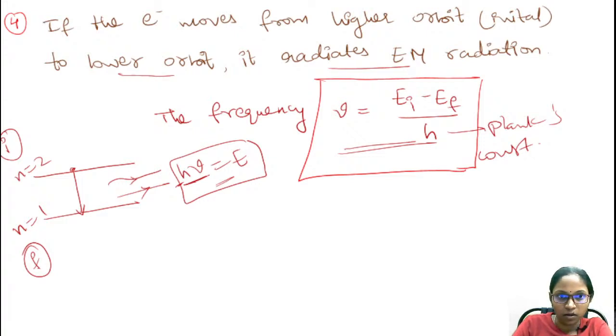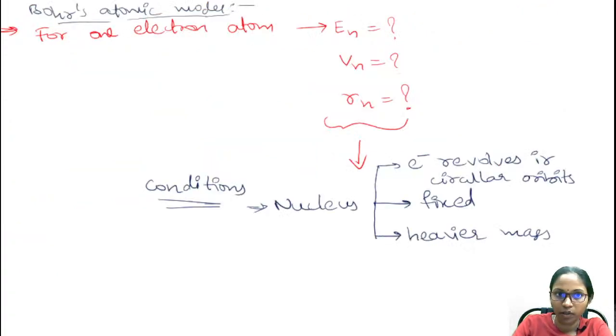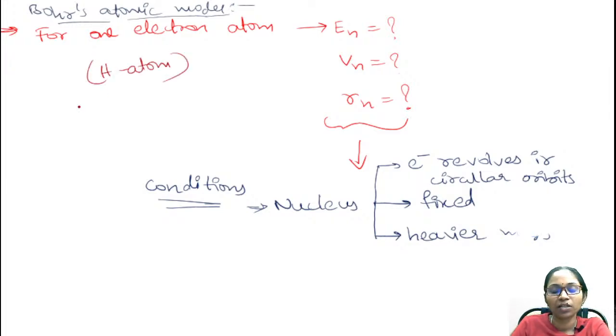Next, coming to Bohr's atomic model. Bohr's atomic model is just for one electron atom. That means the example is the hydrogen atom. It is valid for only one electron atom. Why?